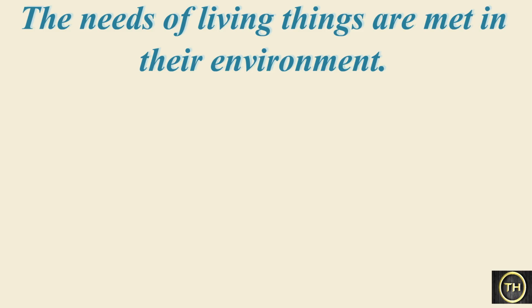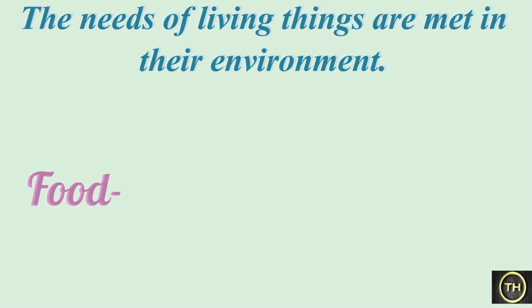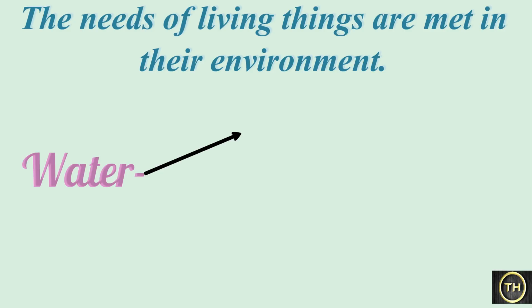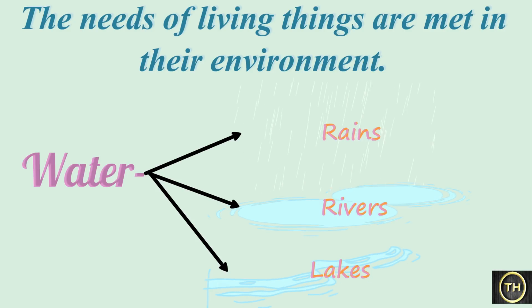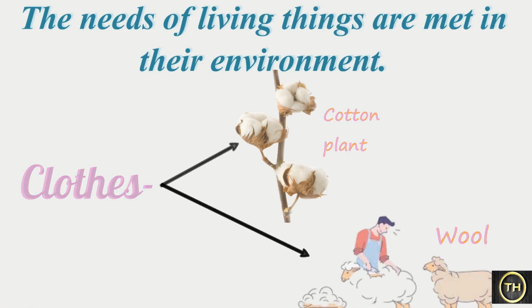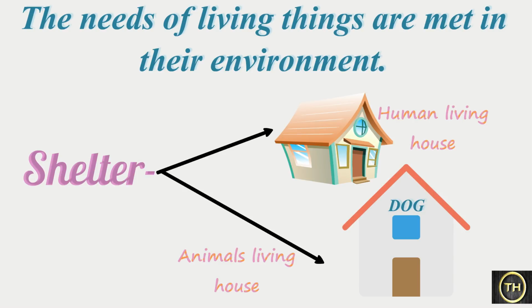Now, let's learn about the needs of living things that are met in our environment. We need air, water, food, clothes, and shelter in our day to day life to satisfy our needs. Food we get from plants and animals. Air we get from our environment. Water we get from rains, rivers, lakes, etc. Clothes we get from plants and animals. Shelter resources are available from plants and animals too in some places.